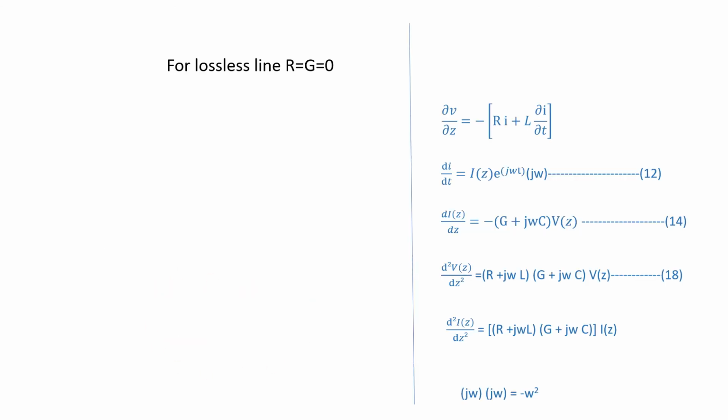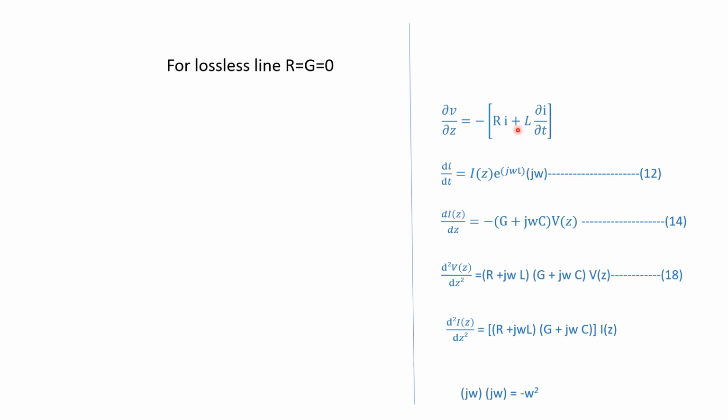Now if you are considering a lossless line, lossless line means there are no losses. The components accounting for losses are resistance and conductance, so R equal to G equal to 0 if you consider. So what will be the equations?